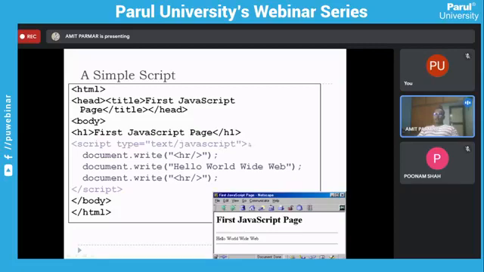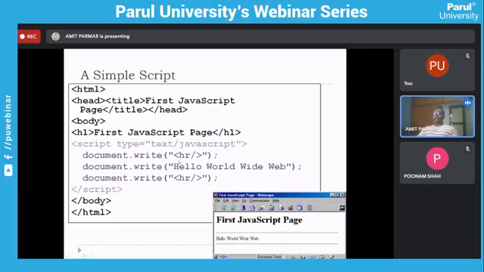Without writing that also you can write. There is a particular object called document, and there is a method called write. You can use the document.write method and simply write whatever you want onto the HTML page. When this script is called and executed, the document.write method will write onto your HTML page, so it will erase everything from your page and write whatever you have written in this syntax.